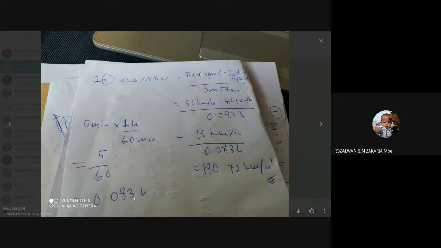After you change the unit from minutes to hours, you put the time in the equation, 0.083 hour.